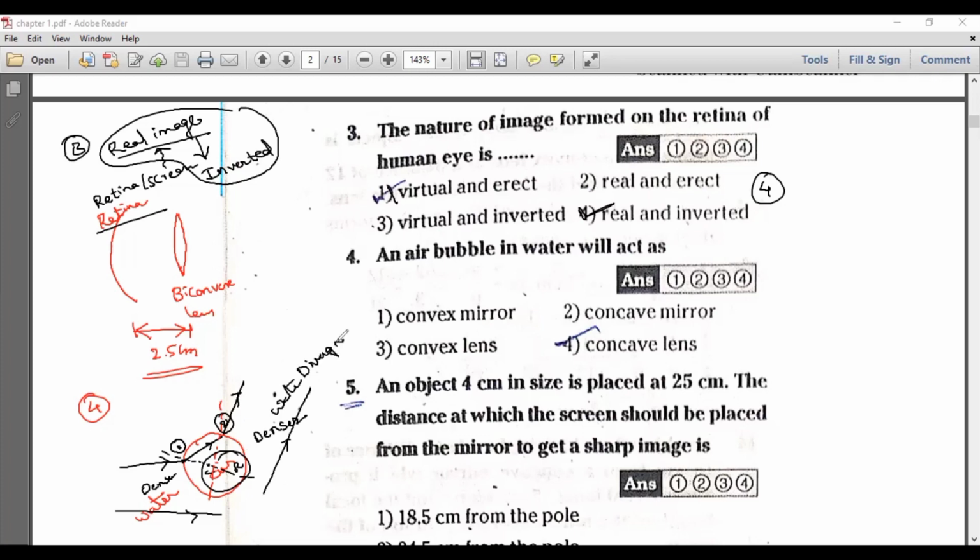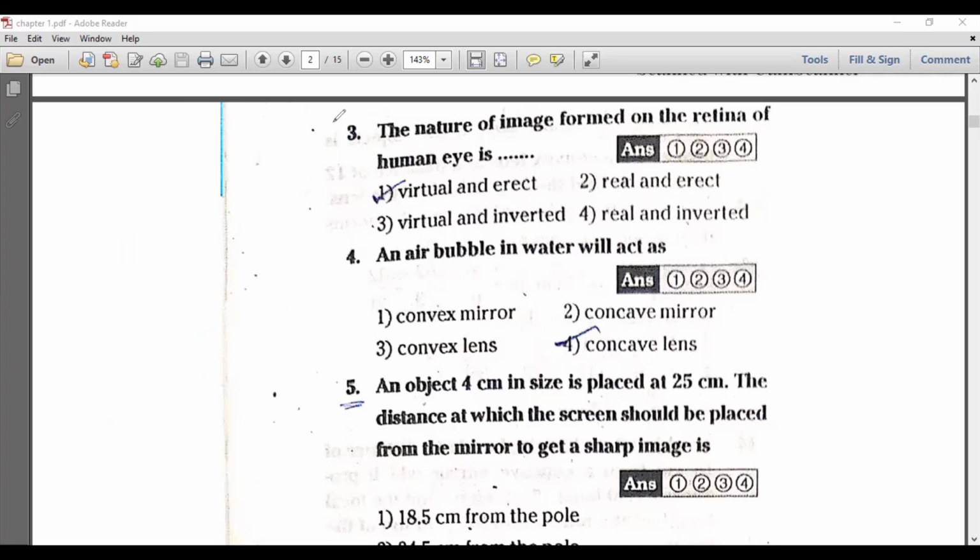So which lens is acting like the diverging lens? A biconcave lens will act like the diverging lens. So the option is the 4th one. I hope all of you understood. Next, 5th one.